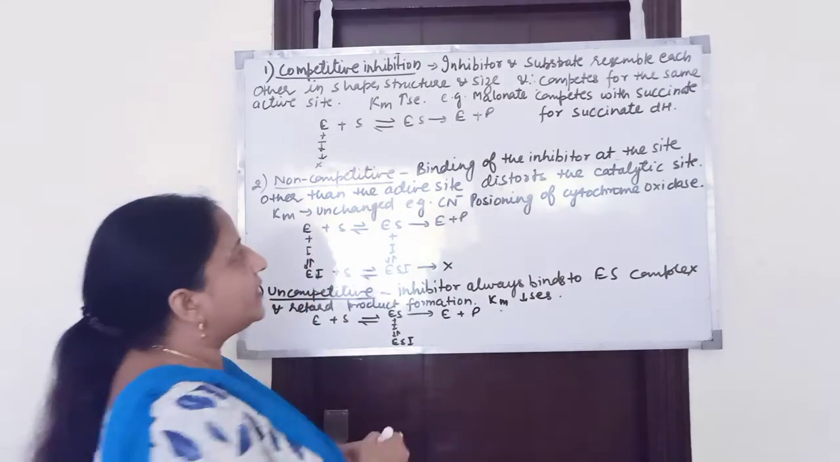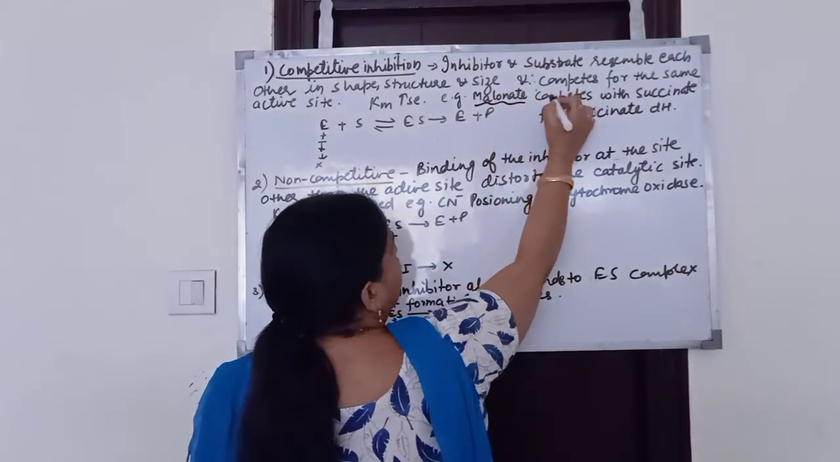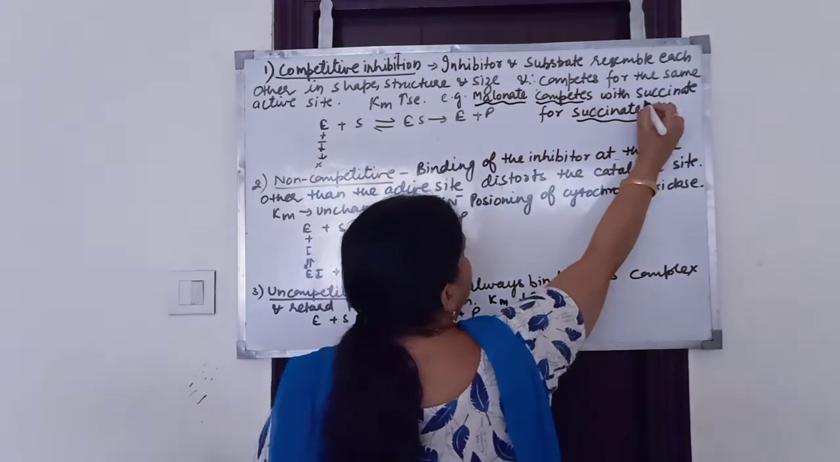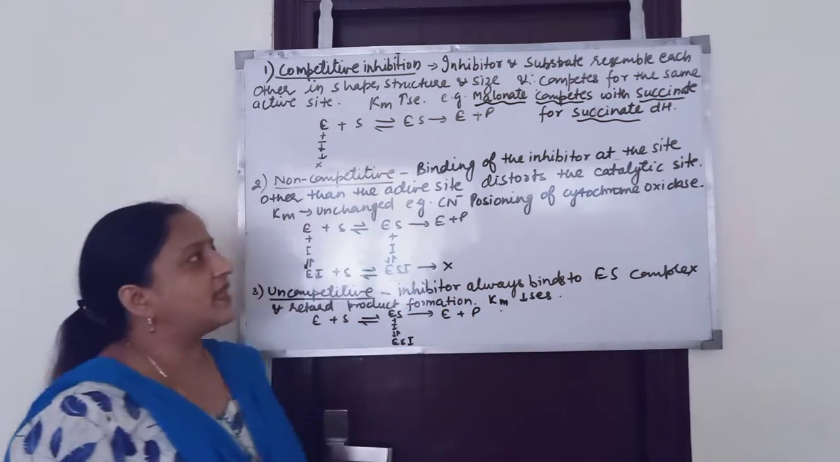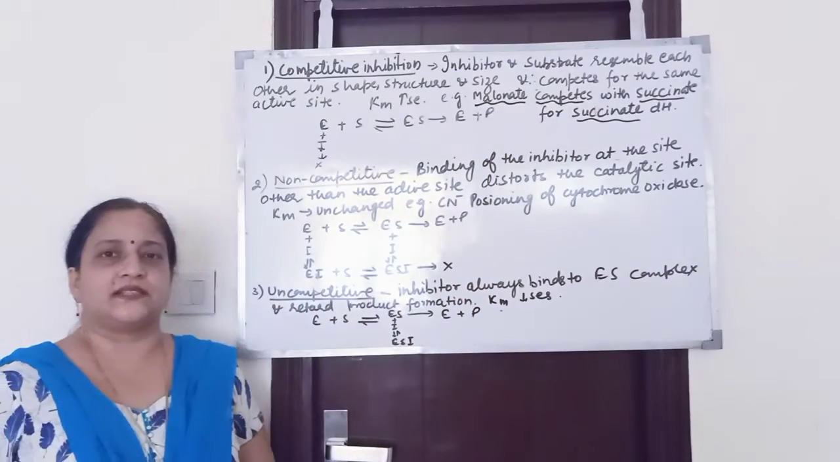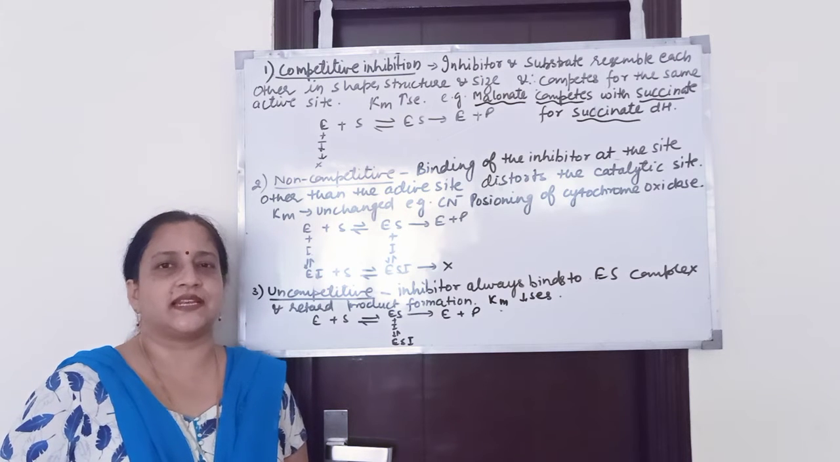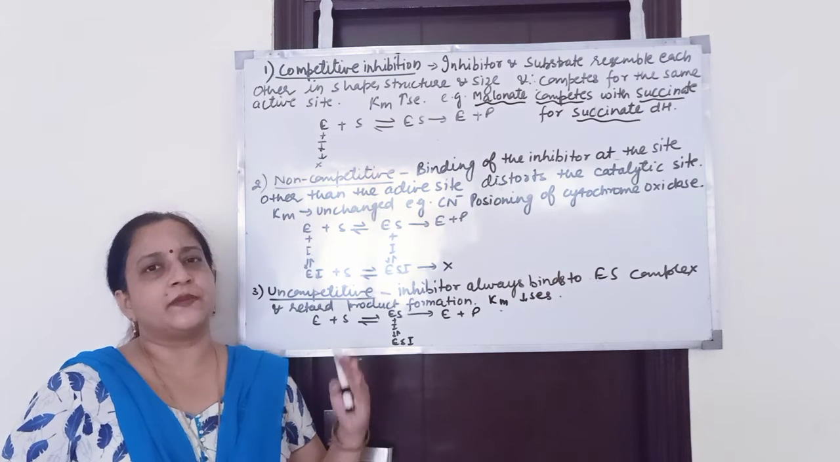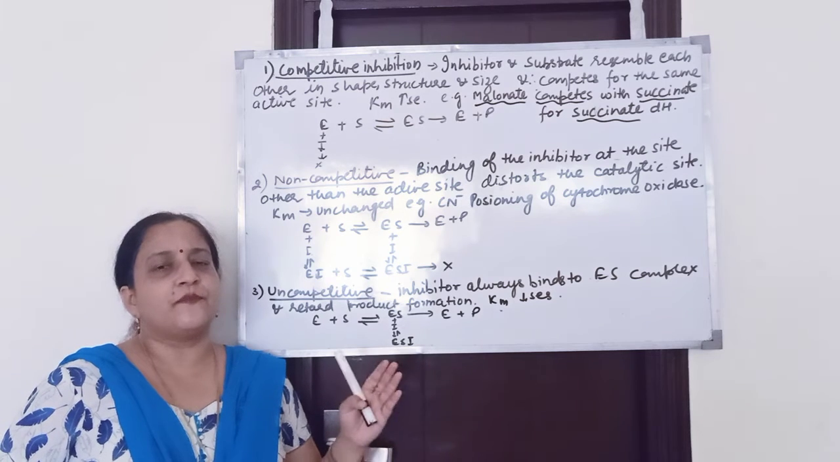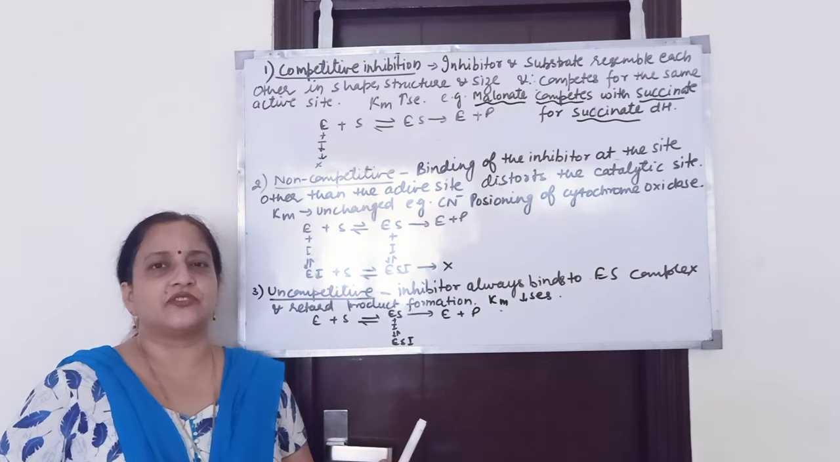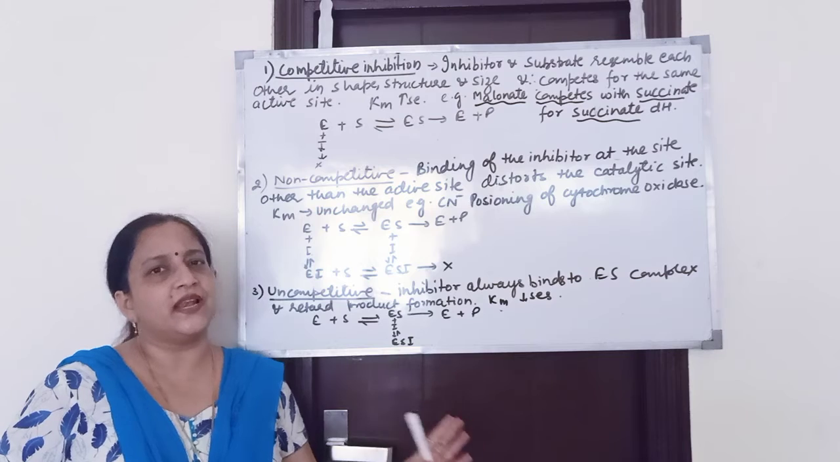An example of competitive inhibition is malonate competing with succinate for the enzyme succinate dehydrogenase. Succinate dehydrogenase is an enzyme whose substrate is succinate and the competitive inhibitor is malonate. So, if malonate binds to the succinate dehydrogenase, then no product formation will take place.